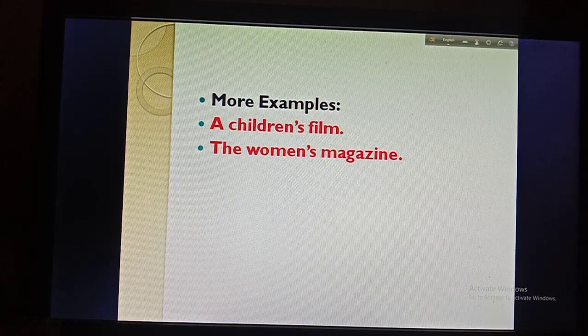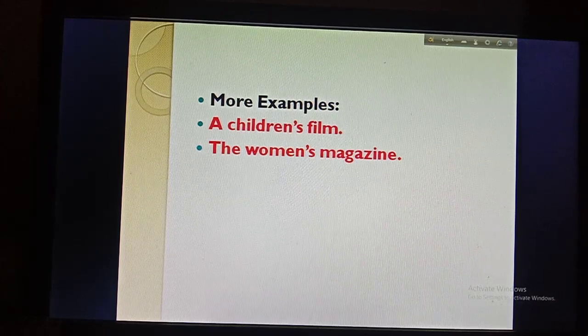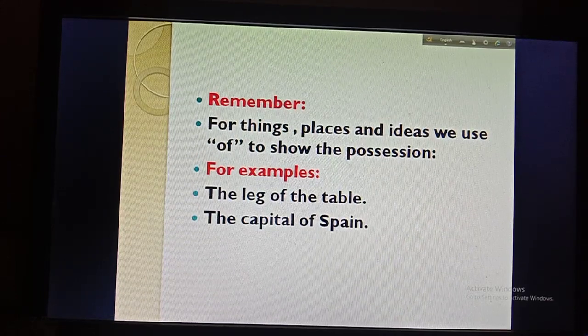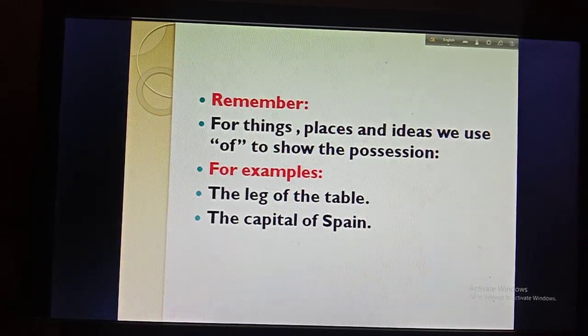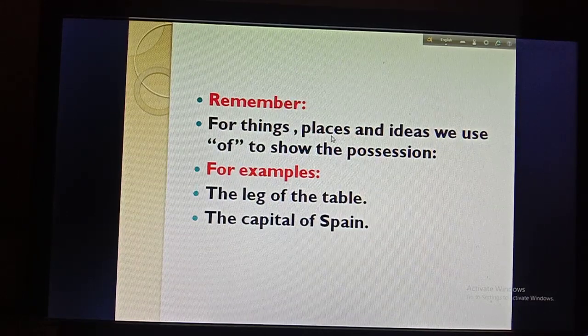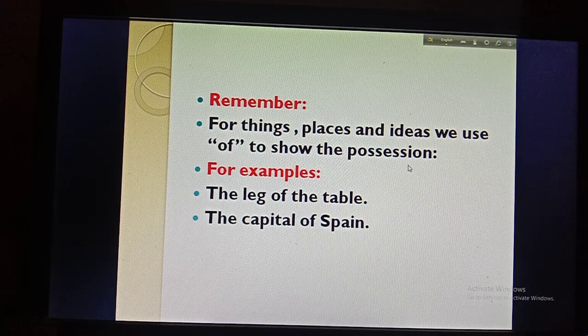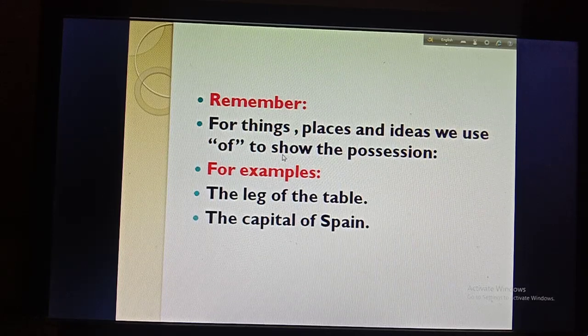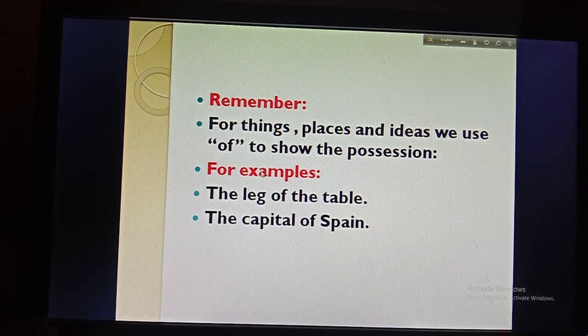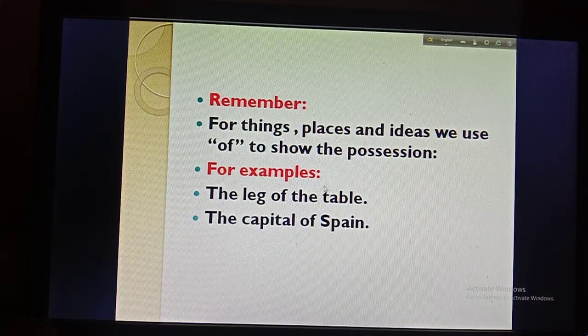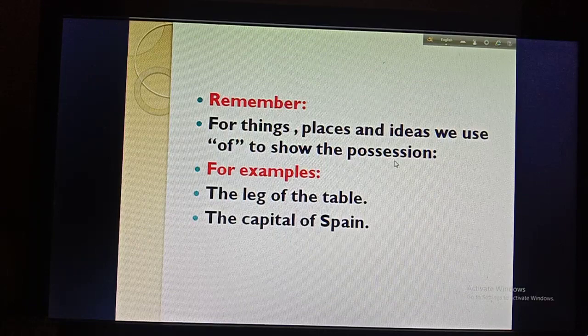Okay, so boys, this is all for today. I'm going to give you some book work, and before that you have to remember one more thing, that for things, places and ideas we use of to show the possession. That means when the things are non-living things, we will not use apostrophe s. Okay, for non-living things we will use of to show the possession.